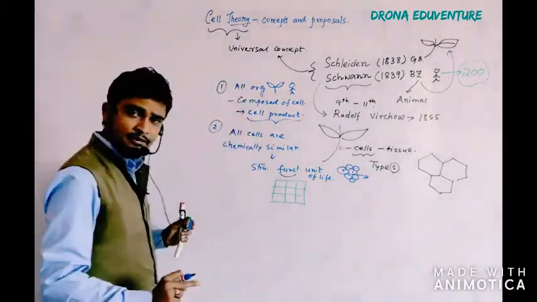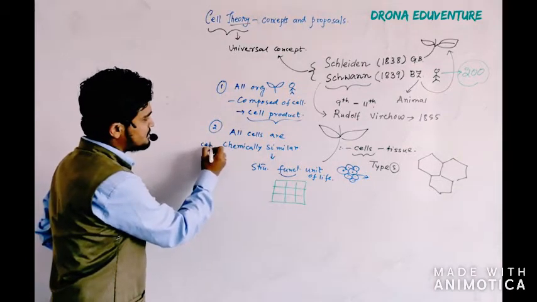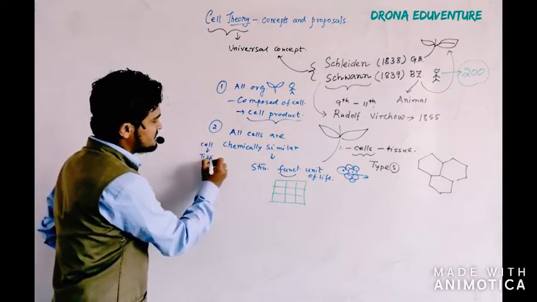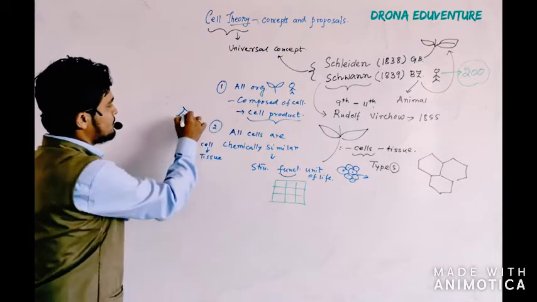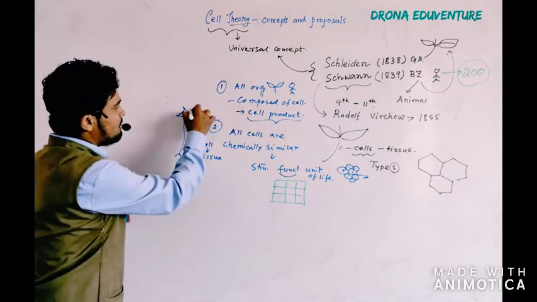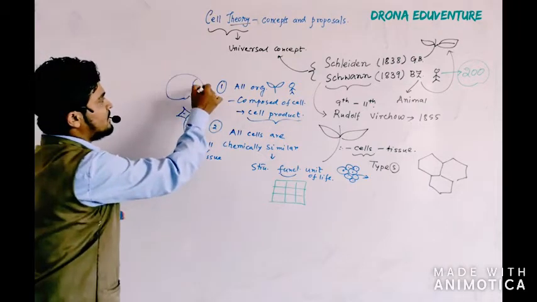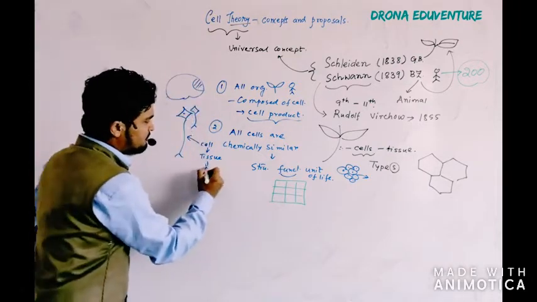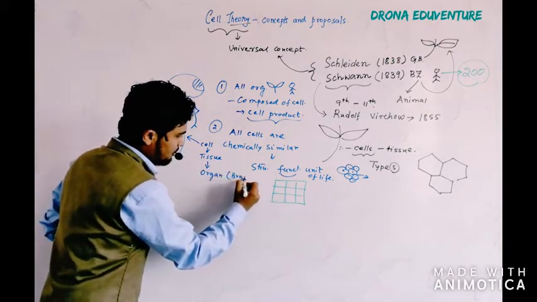And the structural unit, why is it a structural unit? Because it constructs the structure, starting from the cell. Cells make the tissue. Like if I take a brain cell, this is a cell. The number of brain cells will make a part of your brain, that is the brain tissue. Now a number of tissues will form the organ, like the brain itself is an organ.